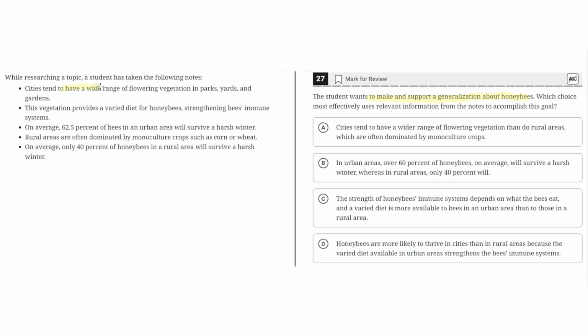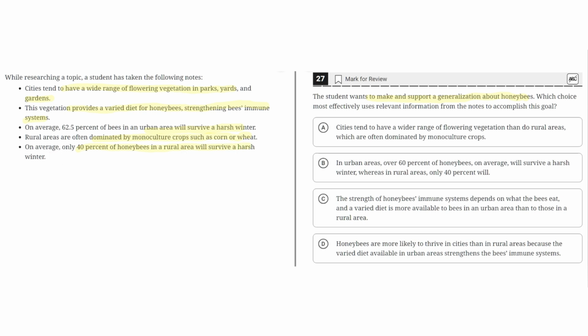Cities tend to have a wide range of flowering vegetation, parks, yards, and gardens. This vegetation provides a varied diet for honeybees, strengthening bees' immune systems. On average, 62.5% of bees in an urban area will survive a harsh winter. Rural areas are often dominated by monoculture crops such as corn or wheat. On average, only 40% of honeybees in a rural area will survive a harsh winter.